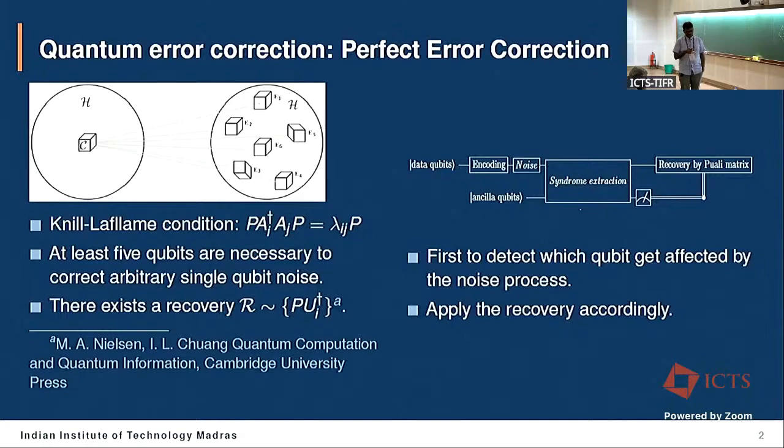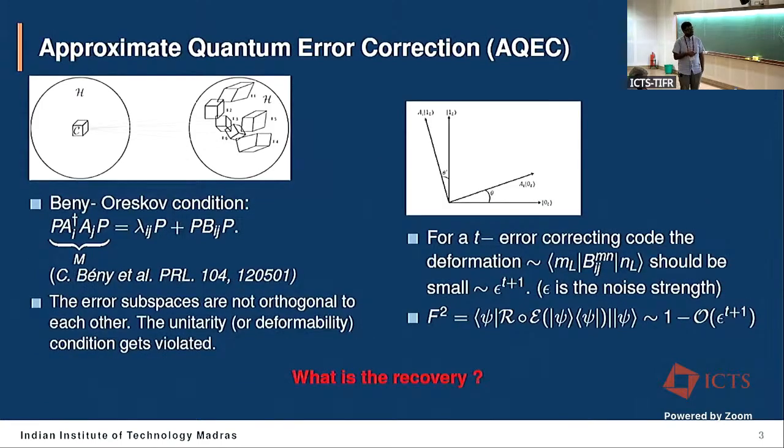A code and a noise process which satisfy these conditions, which we call the Knill-Laflamme conditions, guarantee that there exists a recovery like this. But we are interested in a slightly different picture, where we have a code, but my noise process maps my code space to a set of subspaces which are not orthogonal to each other, which are overlapping with each other, and it gets deformed because of the noise.